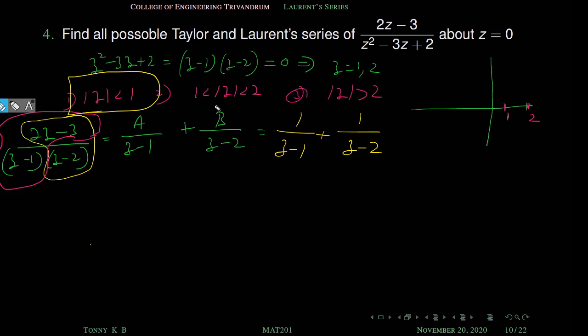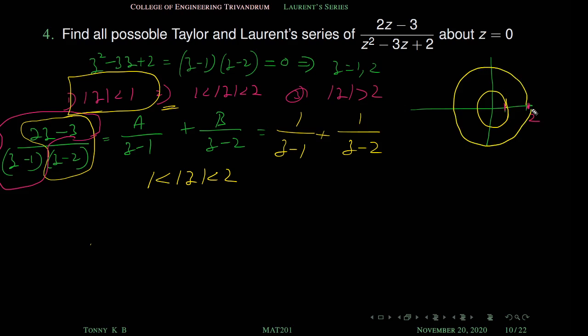Okay, next we are going to consider the second case, 1 less than mod z less than 2. It is clear that it is an analogous region, so we have to find the Laurent series. Our region is 1 less than mod z less than 2. This is the region between these two circles. So this is the region, right? This is our second region. This is our first region. This is the third region, right?